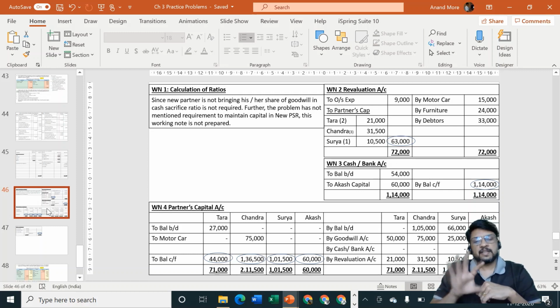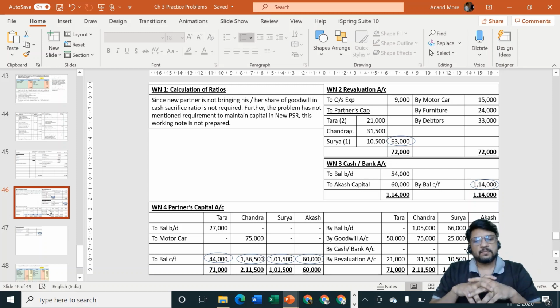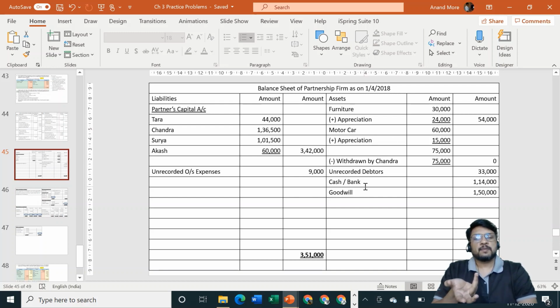Sir, if I don't prepare cash and bank account and I directly show cash and bank in balance sheet asset side, inner column 54,000, add to that Akash capital 60, outer column 1,14,000, is it okay? Yes, no problem. There is no compulsion that you must prepare cash and bank account as a working note. I am preparing it because it becomes easy for you to see the double entry. Once you are having the confidence that you can make the double entry properly and you will never forget it in examination, in that case, instead of preparing an account, you can directly show, just like we have shown here, our motor car plus appreciation. Similarly, you can say cash and bank inner column, add to that Akash capital brought in. Since there is only one adjustment, you can do that particular thing also. So this is how the problem is required to be solved.